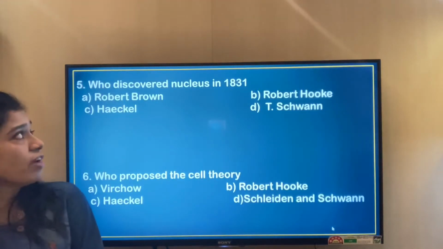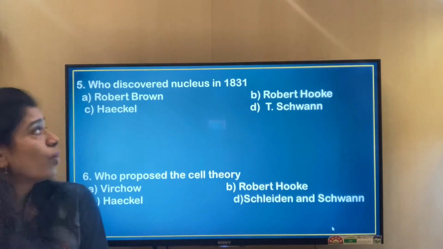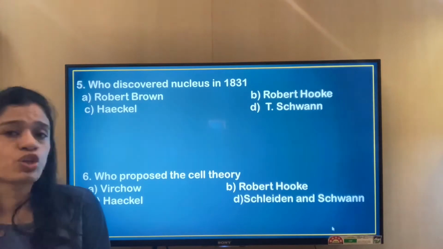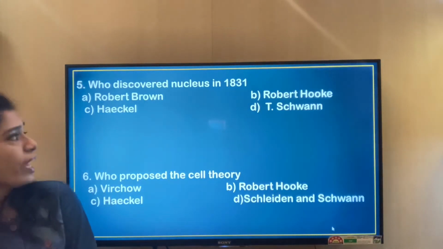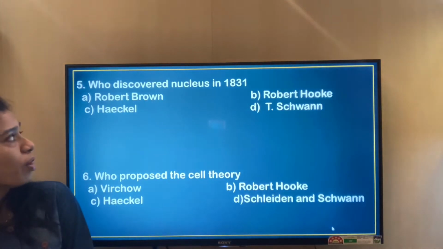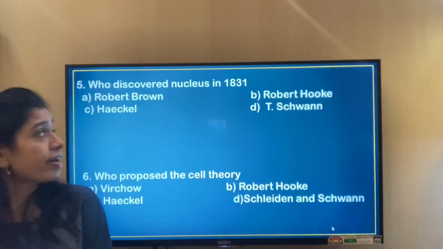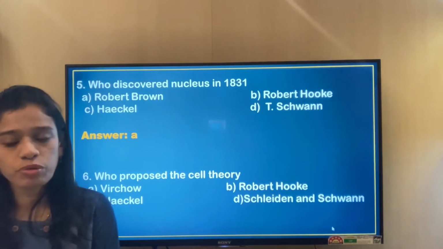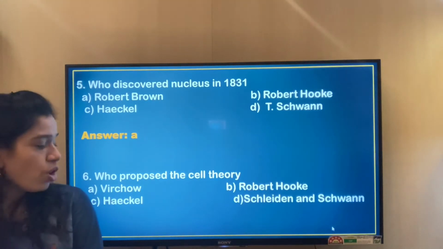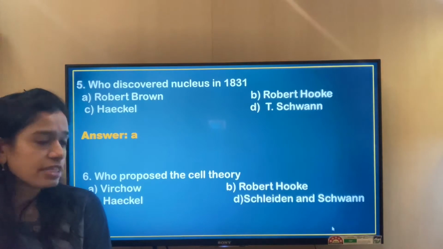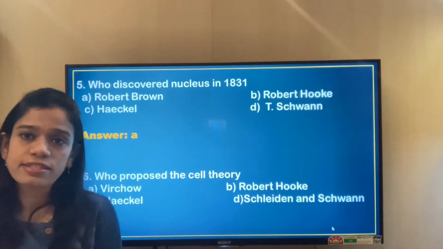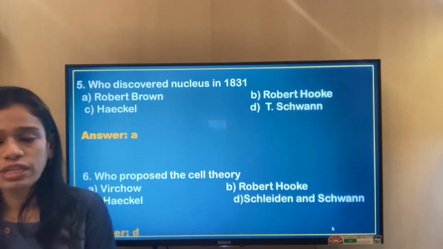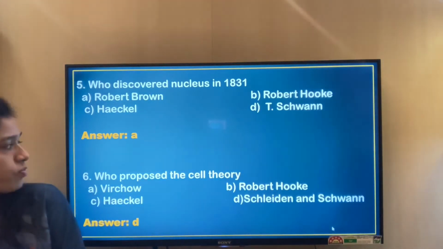So the question number 5: who discovered nucleus in 1831? Is it Robert Brown, Robert Hooke, Haeckel, or T. Schwann? The correct option is Robert Brown, answer A. The sixth question: who proposed the cell theory? Is it Virchow, Robert Hooke, Haeckel, or Schleiden and Schwann? So the correct answer for the proposing of the cell theory was Schleiden and Schwann. That is answer D, or option D.